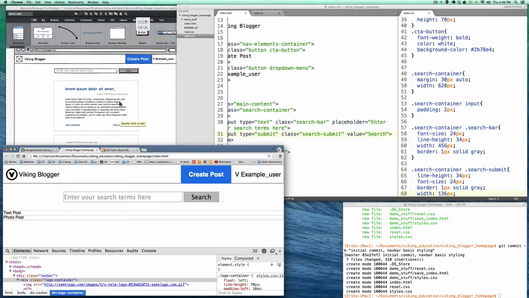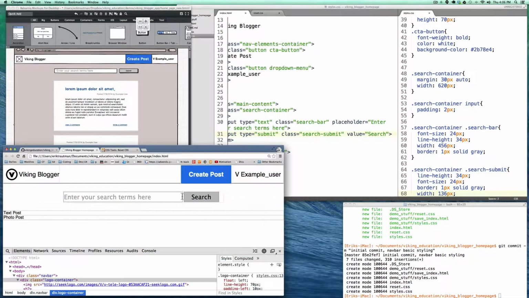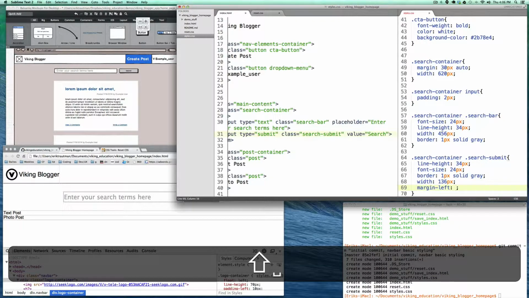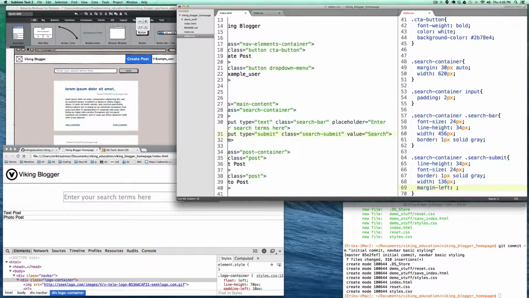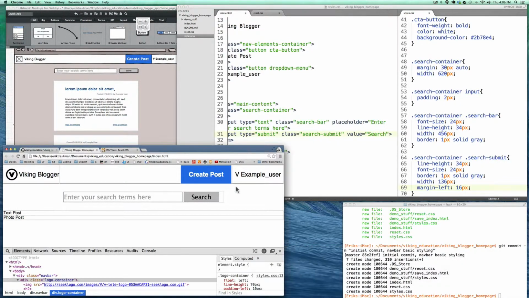And so now the last thing we need to do is just put that little buffer, that little channel between the two elements, and we can do that by just putting, it's kind of hacky again, but we can do just a margin left on this one. And we'll call that, because we have 4 pixels of border total, we have 1 on the left of each, 1 on the right of each, we'll just call that 16 pixels, and hopefully that's not gonna push anything out of it. There we go, look, that looks beautiful, wonderful.